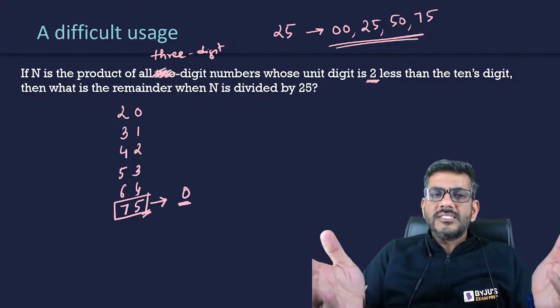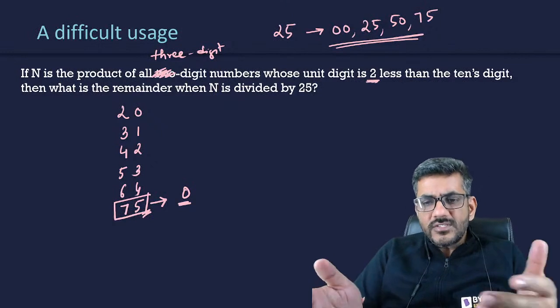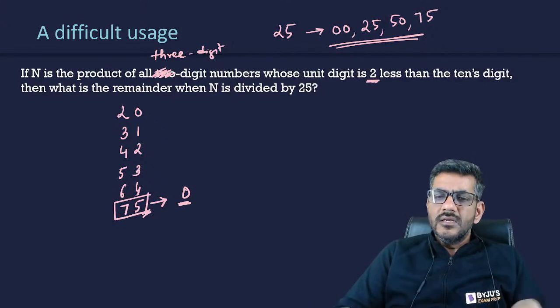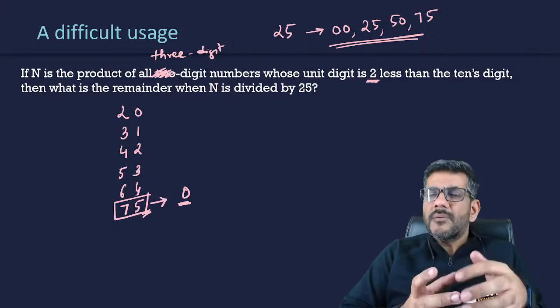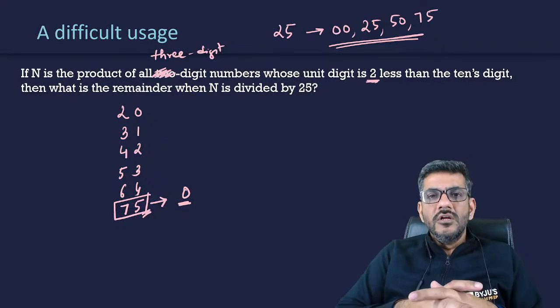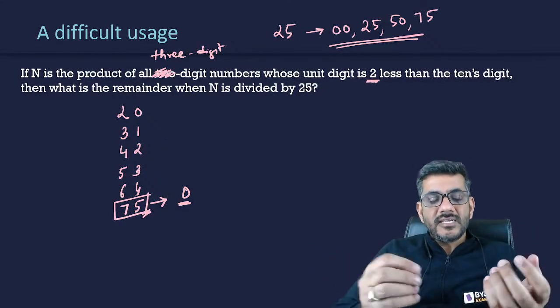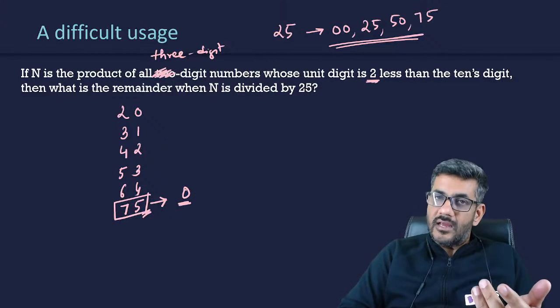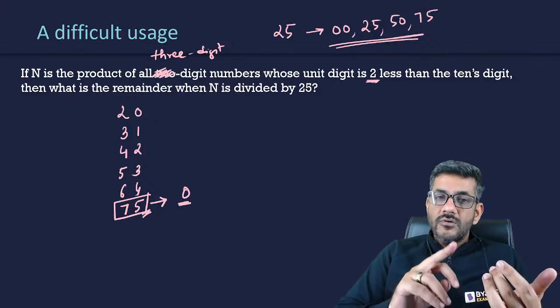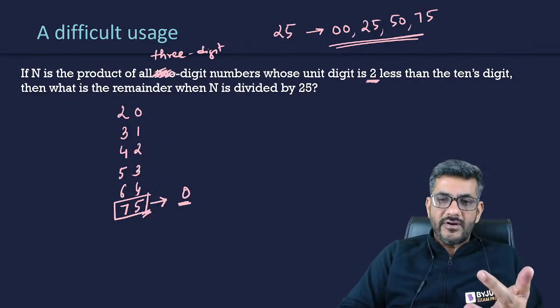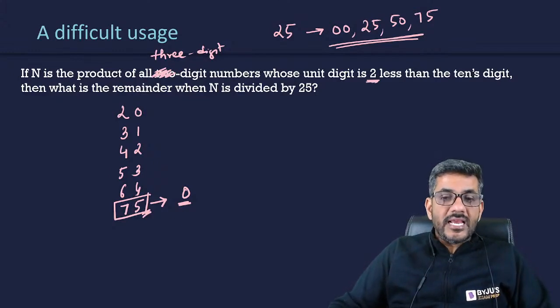Now, I don't know in which category you would put this question. Just for this session, I made this question. क्लास से 15 मिनट पहले मैंने सोचा कि इस पे बेस्ड कोई एक अच्छा सा क्वेश्चन बना के पूछता हूं. तो किस पे बेस्ड है ये? सिर्फ इस चीज पे बेस्ड है कि कोई भी 25 का अगर मल्टीपल है, it will be ending with 00, 25, 50 or 75. And CAT has asked questions like these before as well.